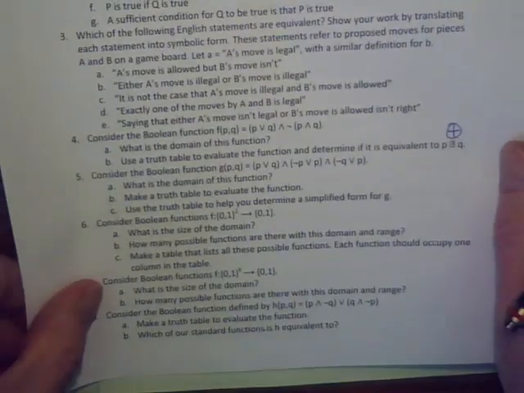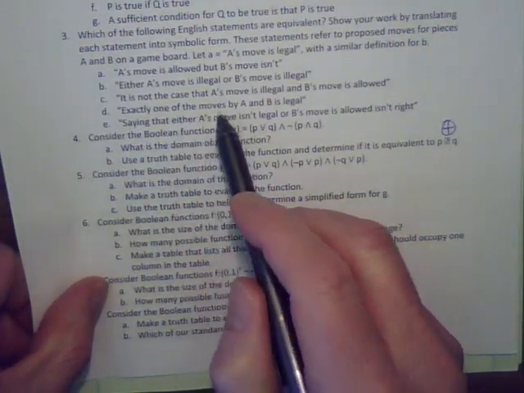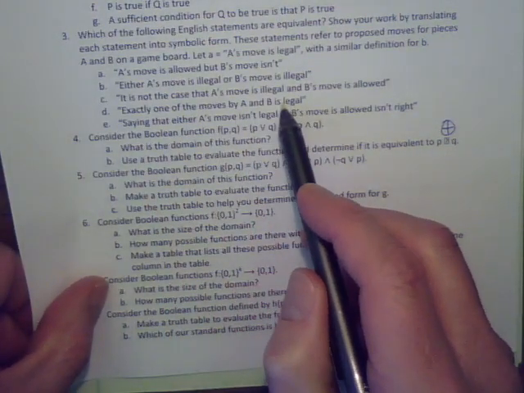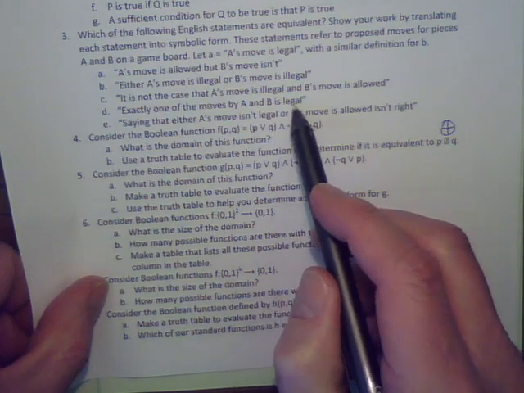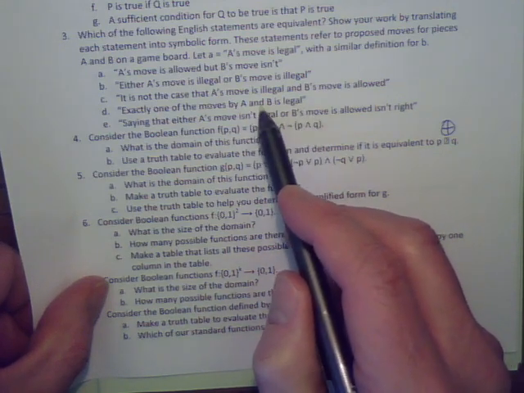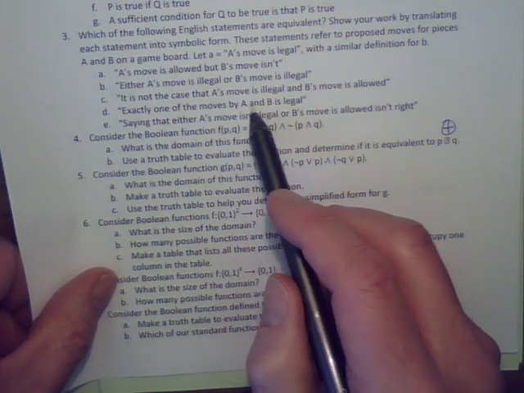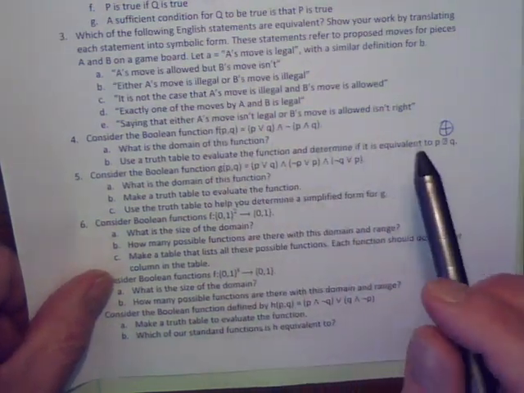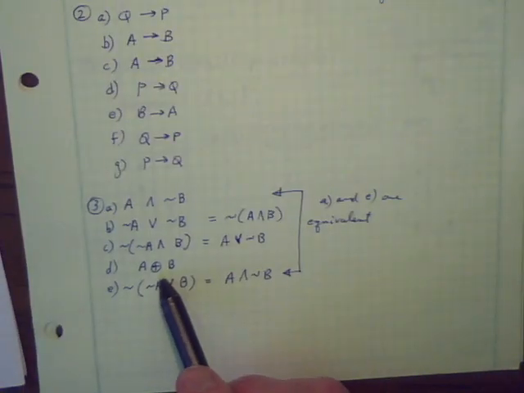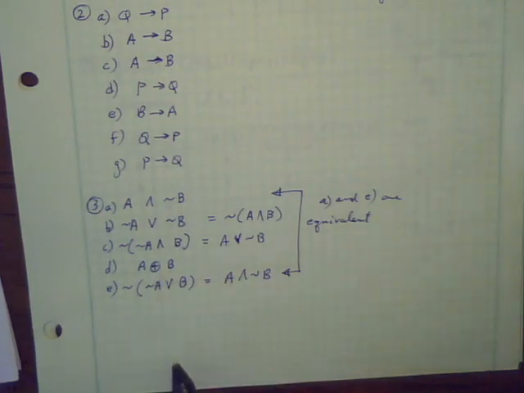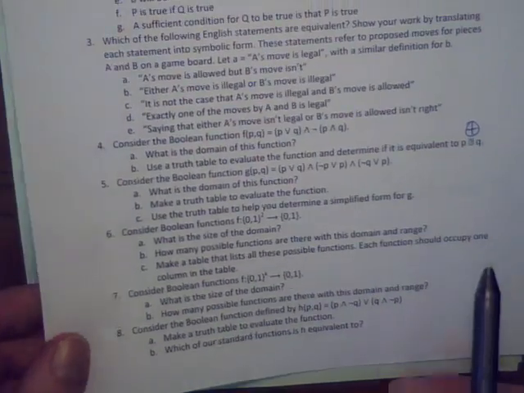For part D, it says exactly one of the moves by A and B is legal. So that means it's an exclusive or, one or the other, but not both. Exactly one. That's an exclusive or, and I'll write it with the plus sign in a circle. That's our symbol.